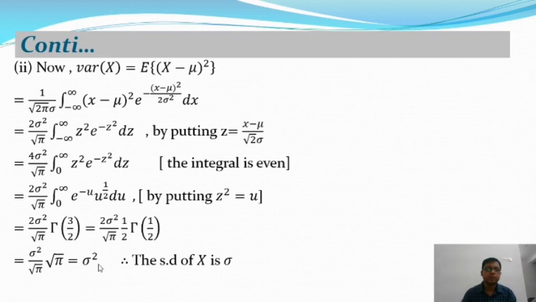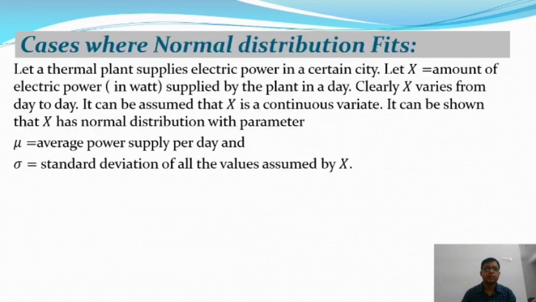Okay, and you know the standard deviation of a normal distribution is actually the positive root of the variance, that means sigma. So this is the standard deviation of a normal distribution. After that we are going to talk about the cases where the normal distributions fit.